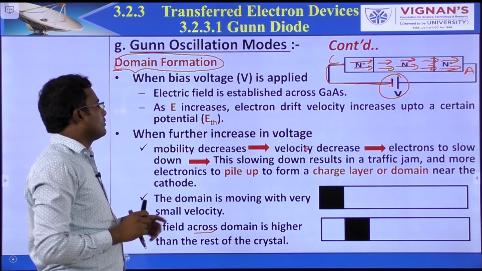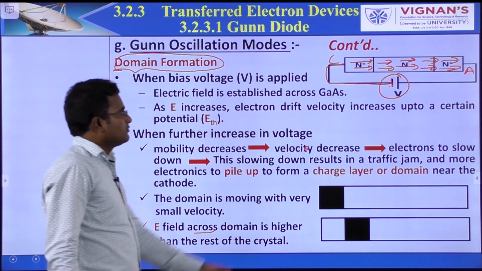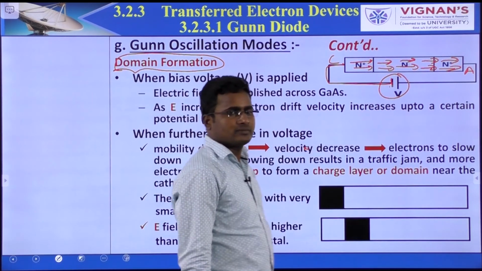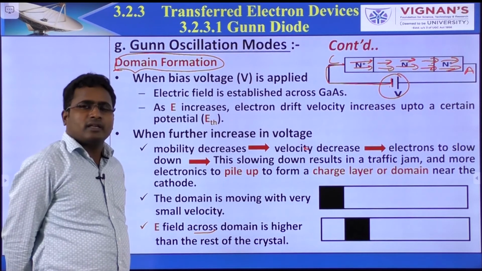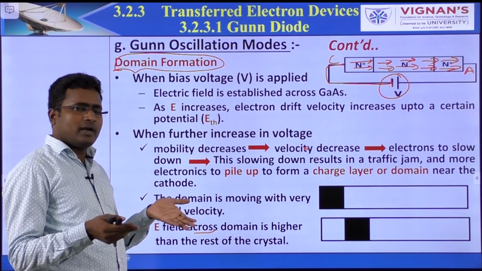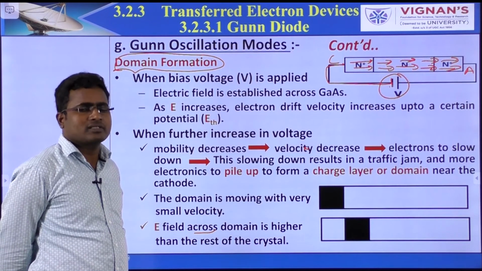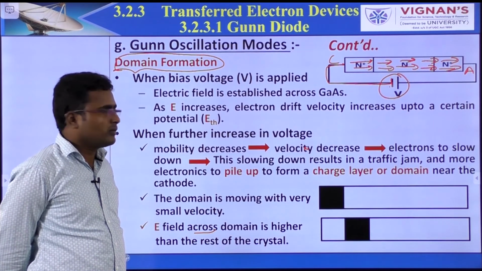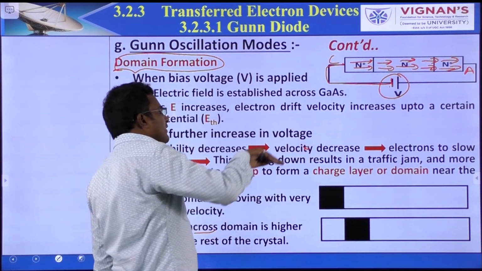Now coming to the point. When bias voltage is applied, an electric field is established across the gallium arsenide. As E increases, the electron drift velocity increases.